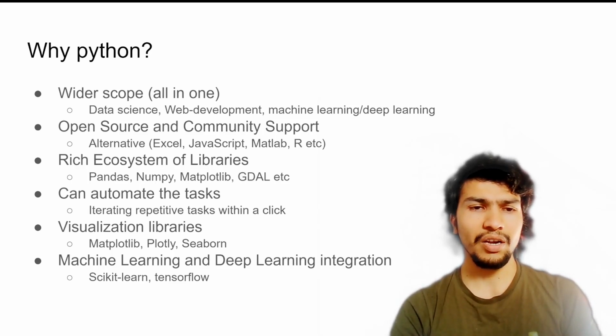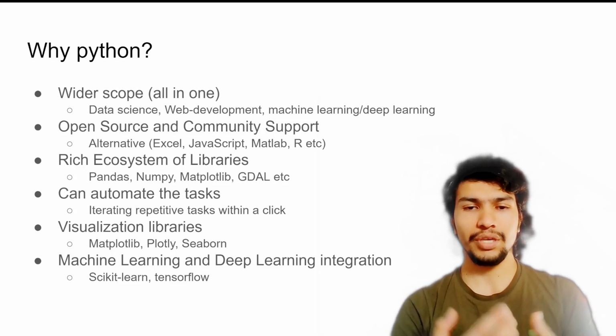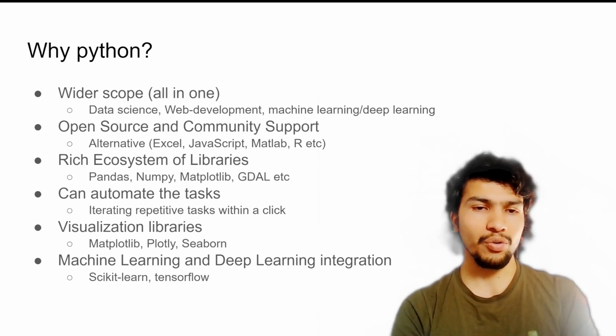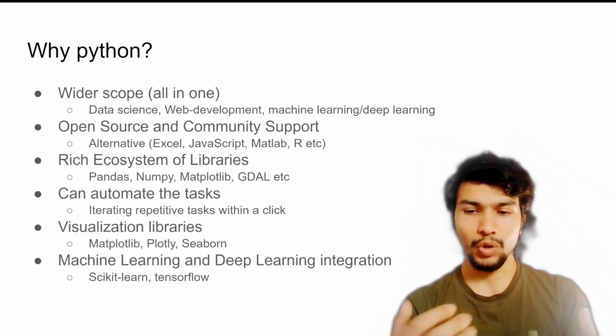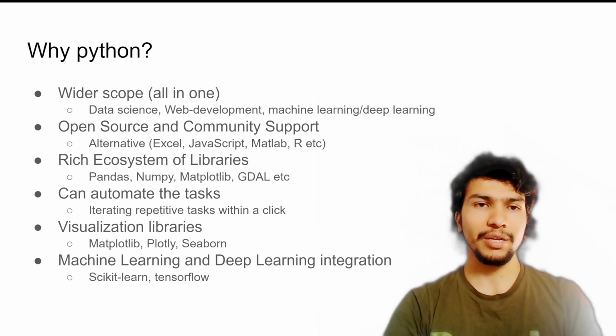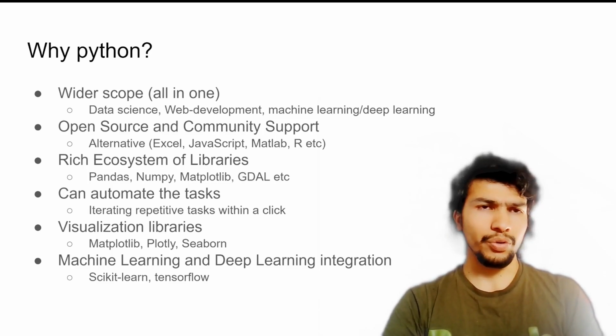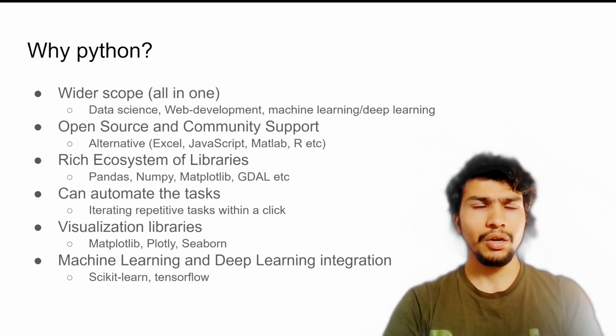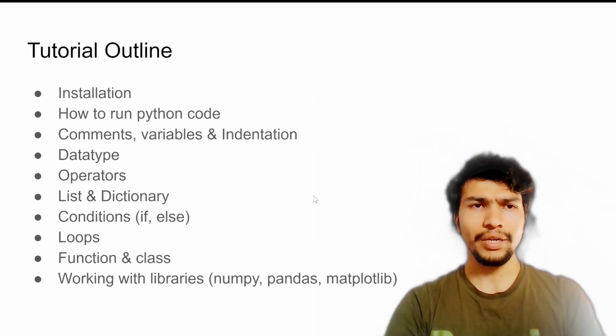So for machine learning, you can use the scikit-learn library to do regression analysis or classification analysis. And also with the tensorflow library, you can do convolutional neural networks or recurrent neural networks or any kind of deep learning work. So that's why you might need Python. If you are into any of these fields, then of course you need to choose Python, and Python is quite popular as well.